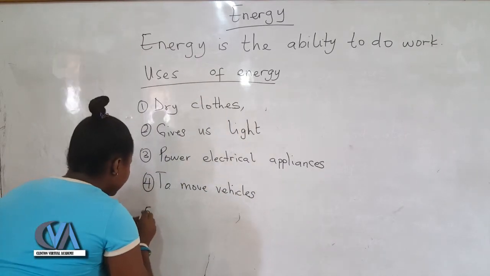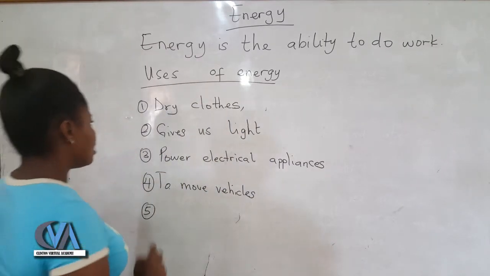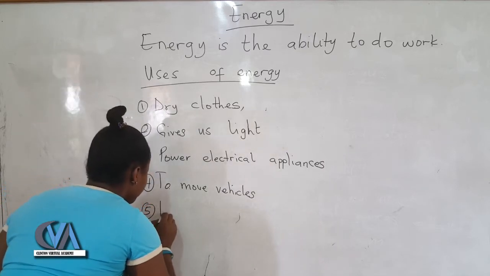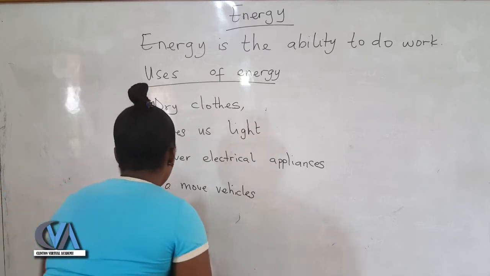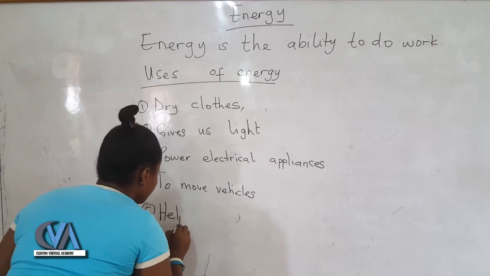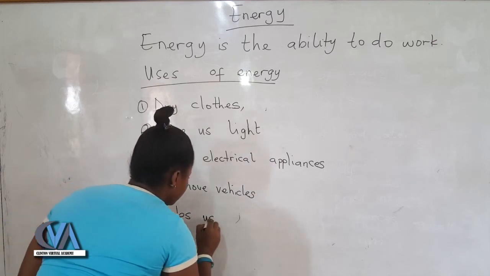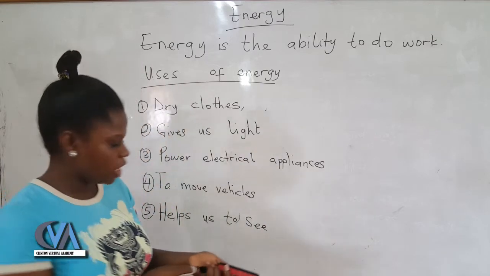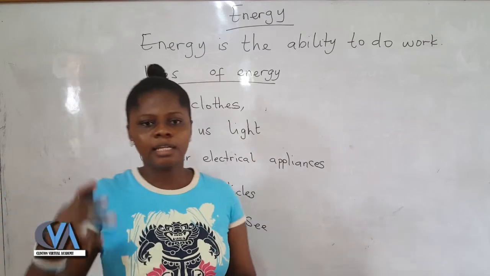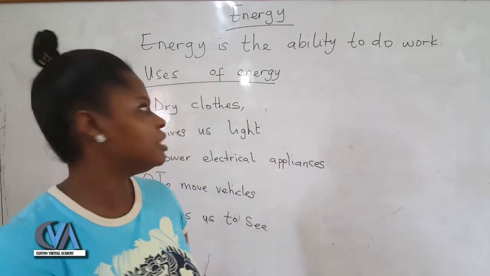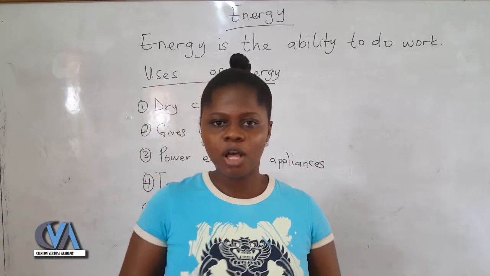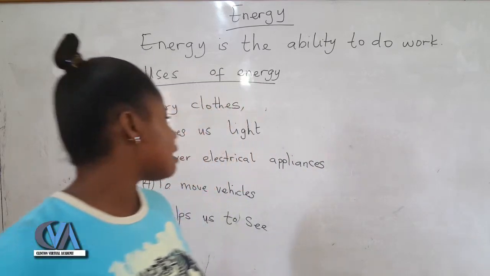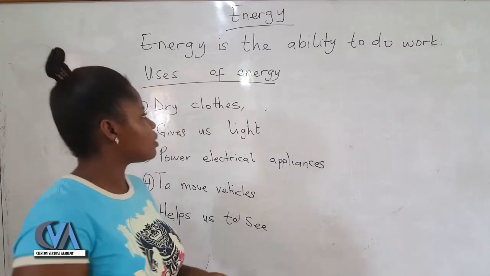Another thing is that energy helps us to see. The electrical energy, the light energy, the solar energy, they all help us to see. So these are some of the uses of energy.